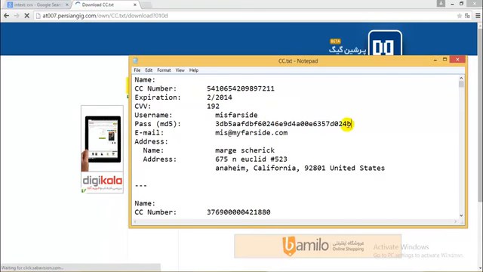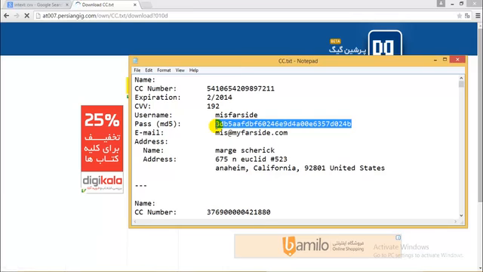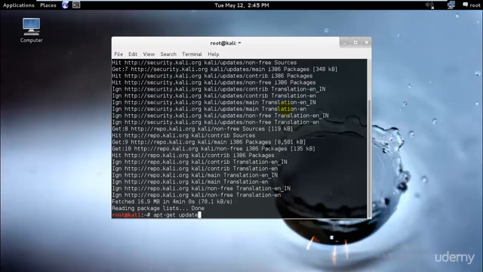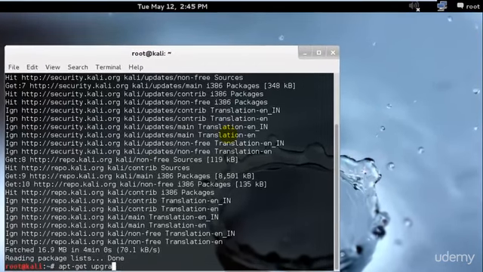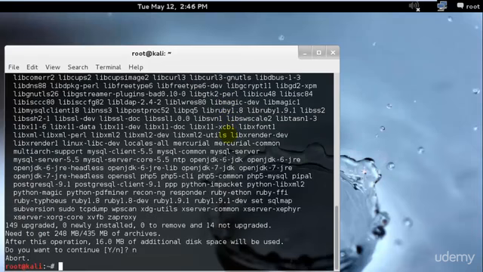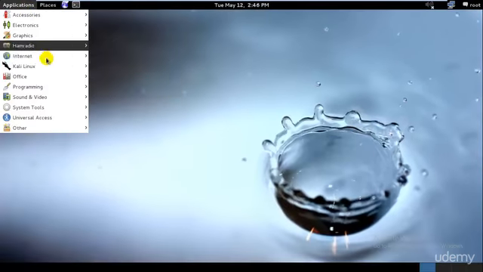We have the username and the MD5 hash file for the password, which, if you have a good cracker such as Burp Suite or John the Ripper that we have on Kali Linux, I'll just go ahead and open it over here. I'll just go ahead and update. I forgot to upgrade it. Okay, no, fine, I don't want to upgrade it as of now. I'll just close this. So we have several MD5 cracking tools over here.